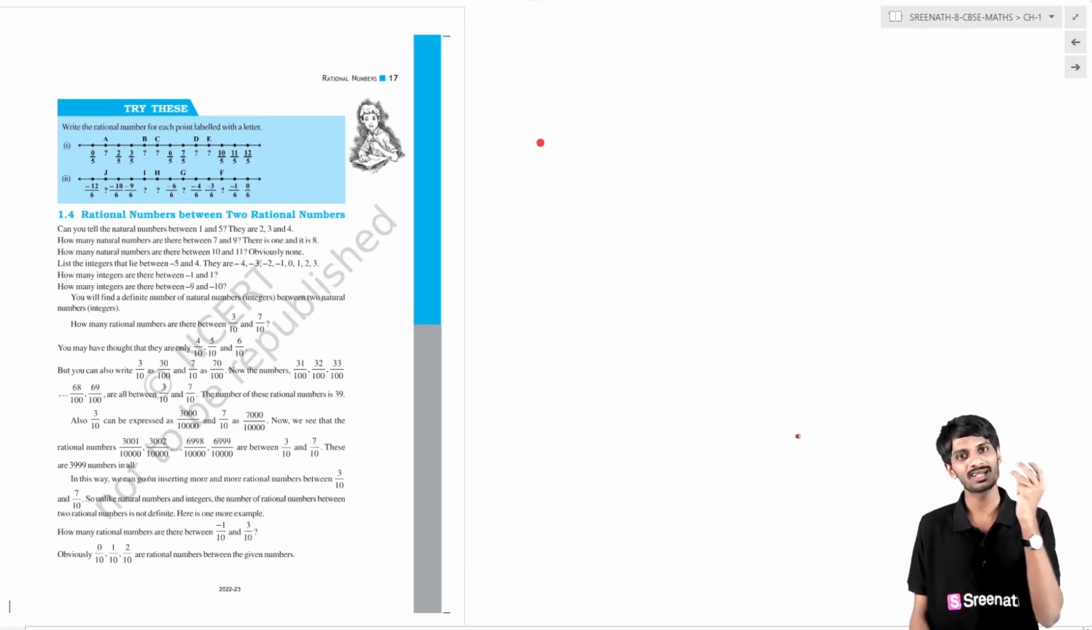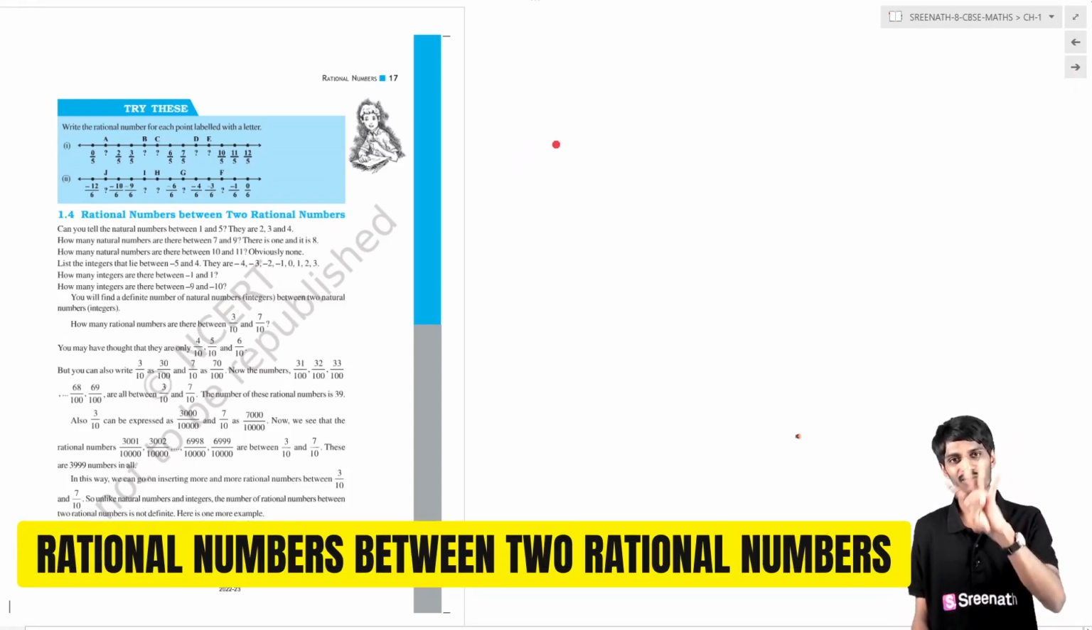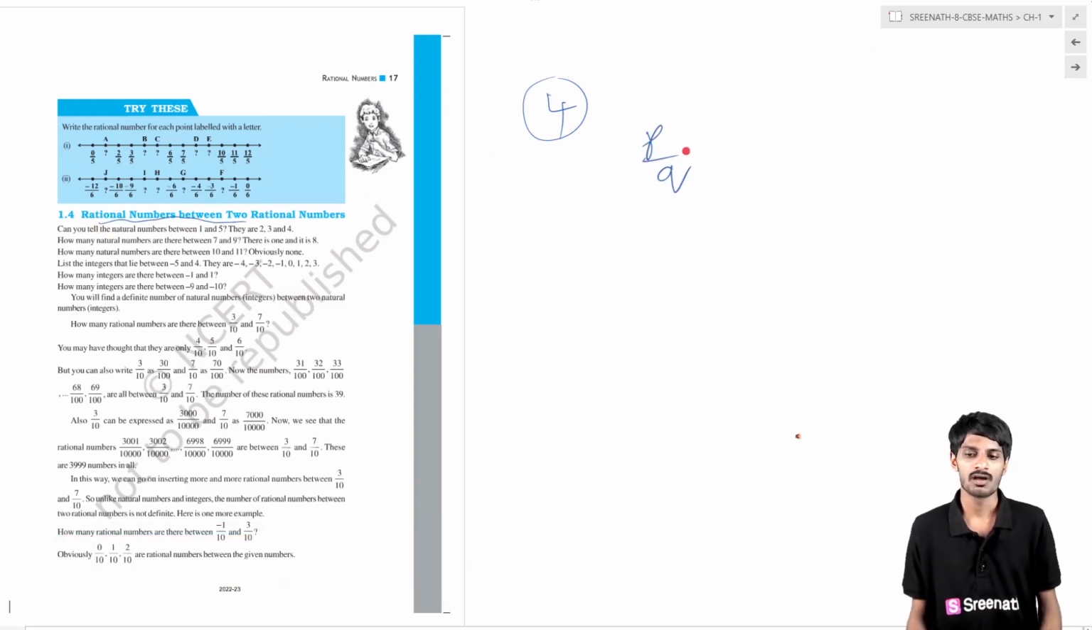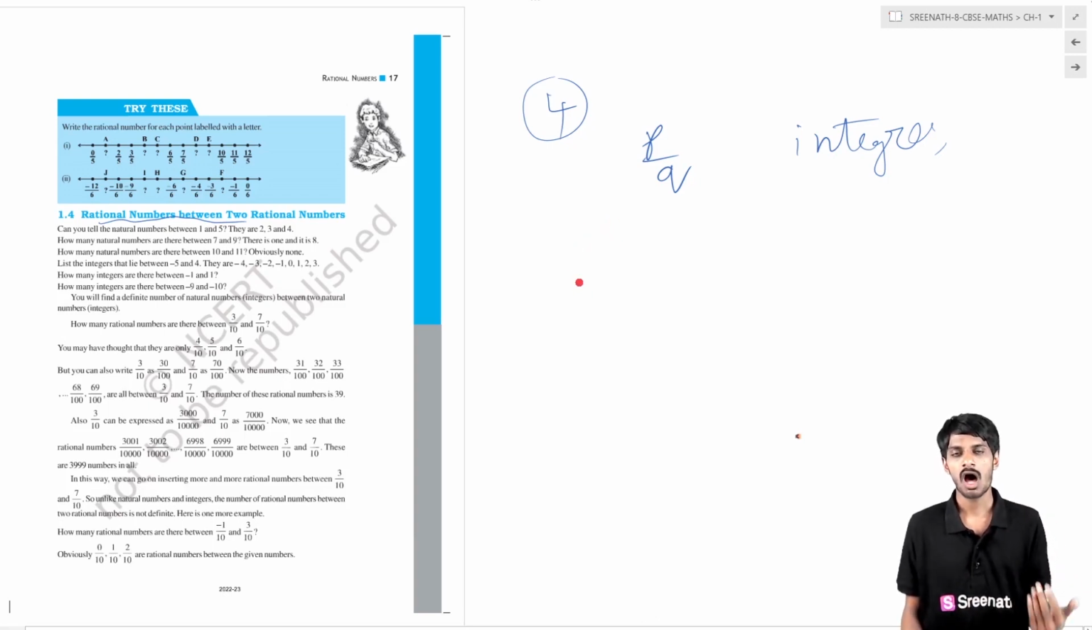Okay, now we have completed the third topic. Also we have entered into the fourth topic, which is nothing but rational numbers between rational numbers. Basically rational numbers are in the p by q form and they lie between integers on the number line. Then what are the rational numbers between rational numbers? How can we find rational numbers in between rational numbers?